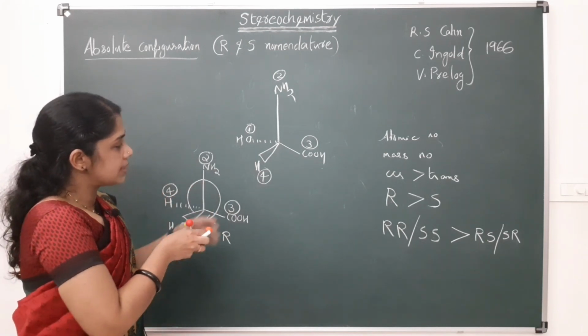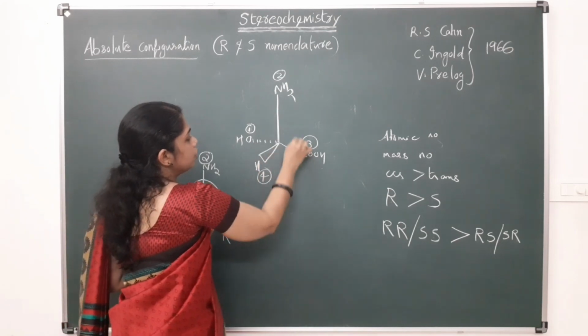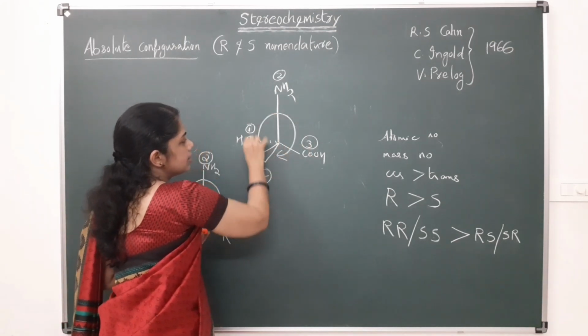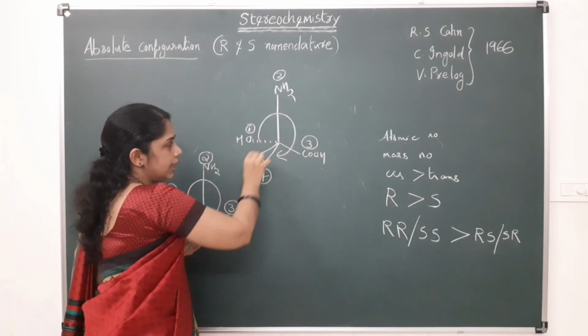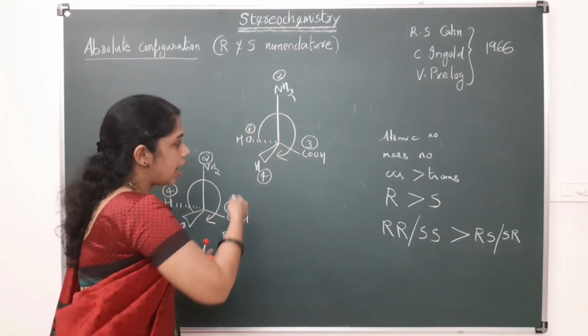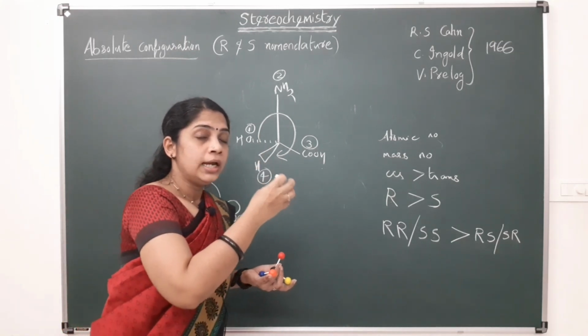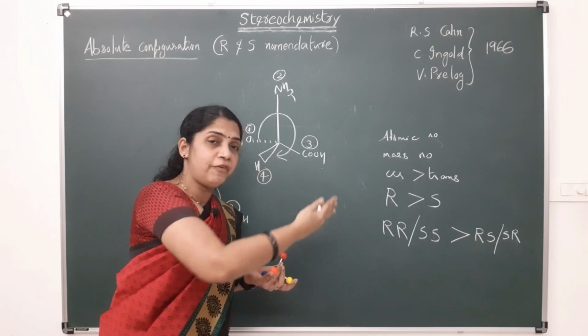So in such cases, how is the configuration? This 1, 2, 3. This is in the clockwise manner. That is R configuration. But the condition is that we have to look in such a way that the lowest priority must be away from the viewer.